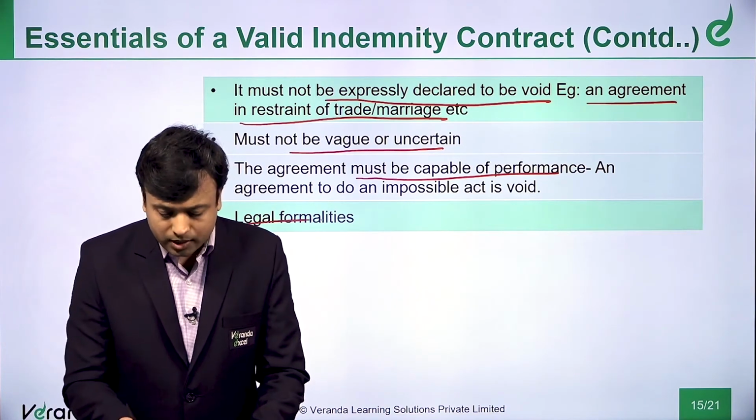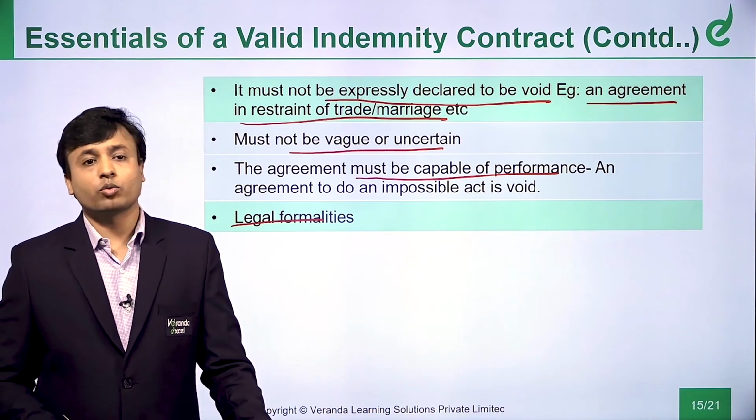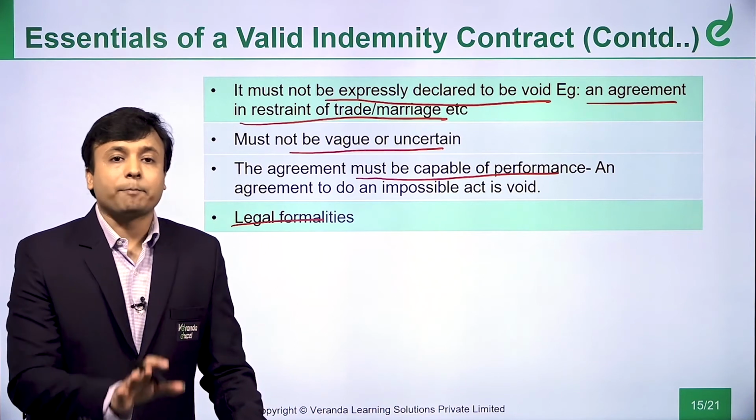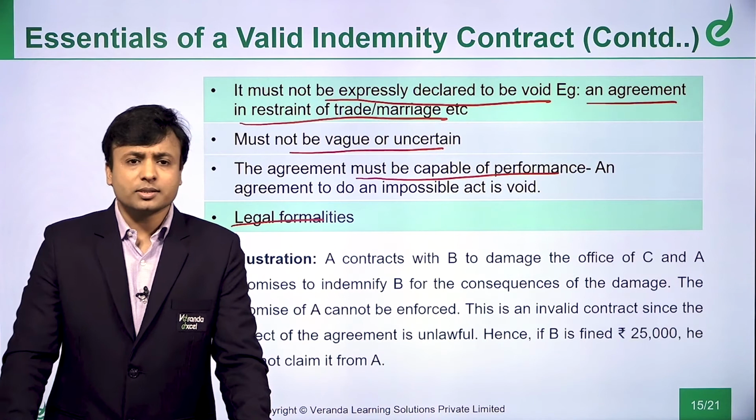Next is again legal formalities. All this we already know, these are the essential elements of a valid contract. These elements are applicable to indemnity contracts also. That is it. Now let us see some examples.